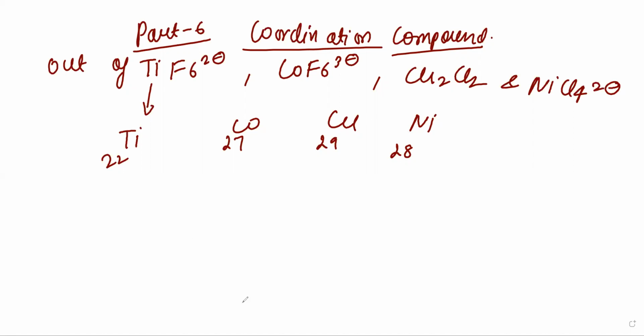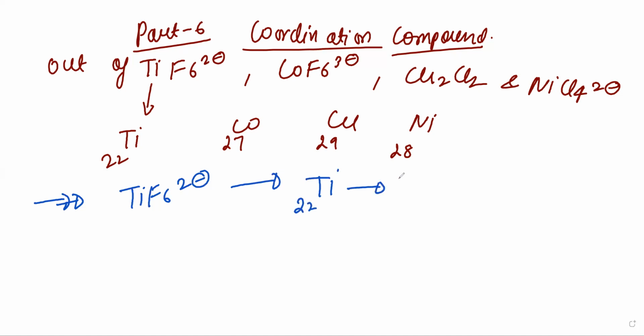Now see the explanation for this one. I will first explain about TiF6 2 minus. Ti is present in +4 oxidation state. Its electronic configuration for titanium is argon 4s2 3d2.